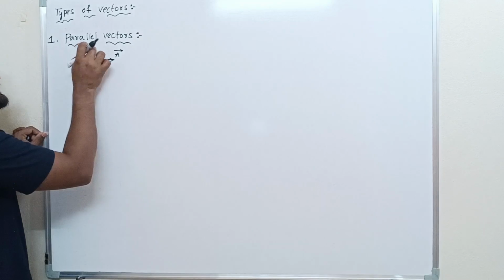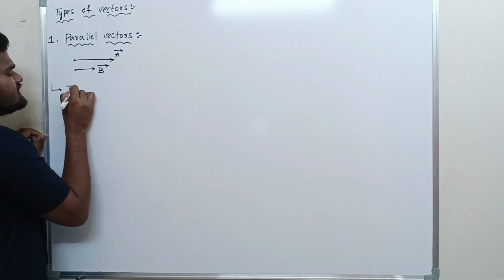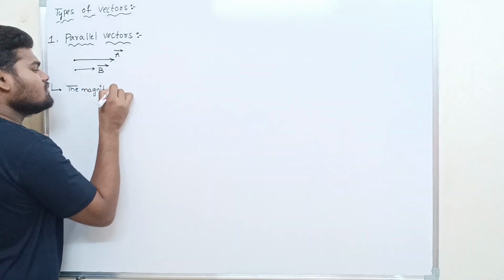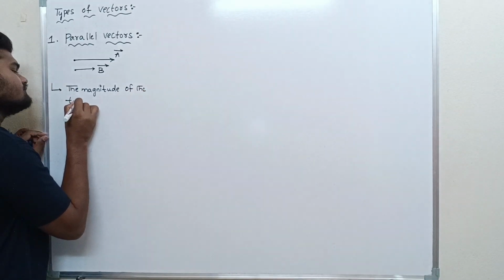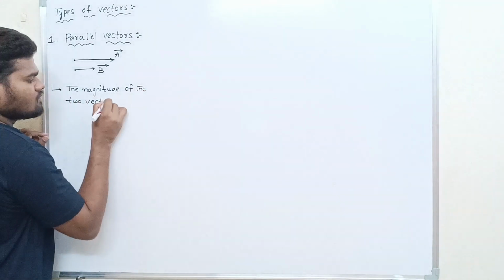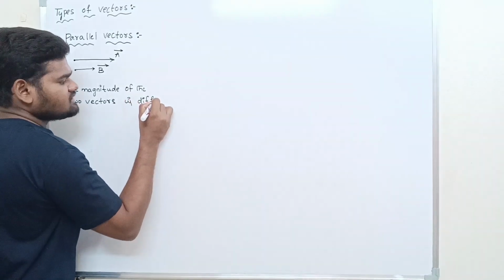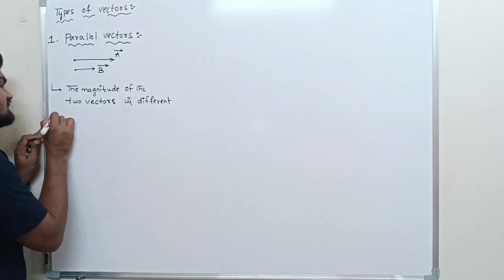That means in the case of parallel vectors, the magnitude of the two vectors is different.